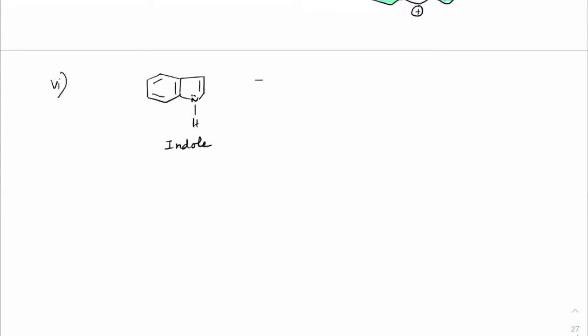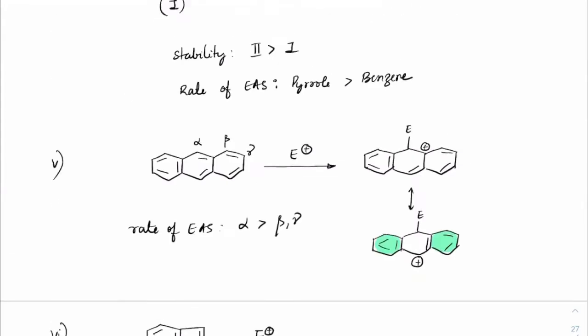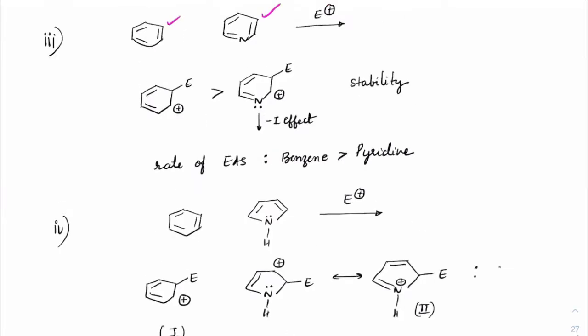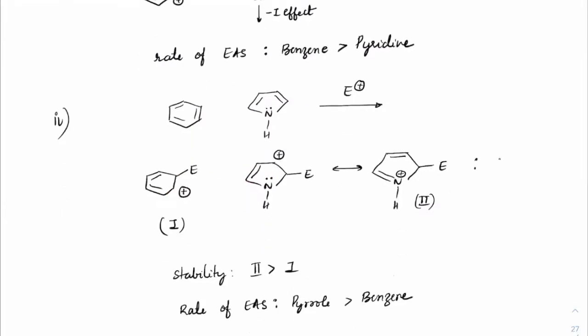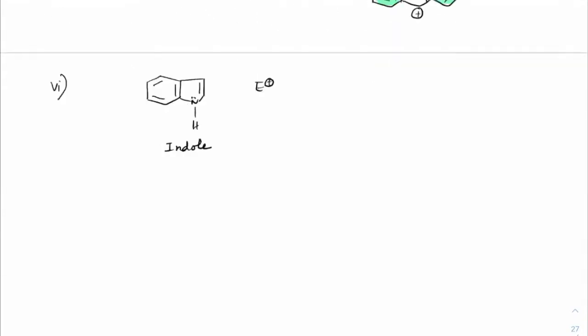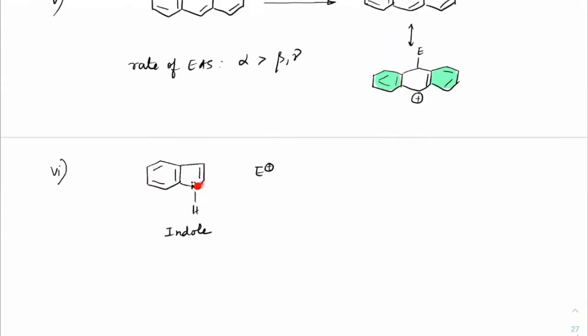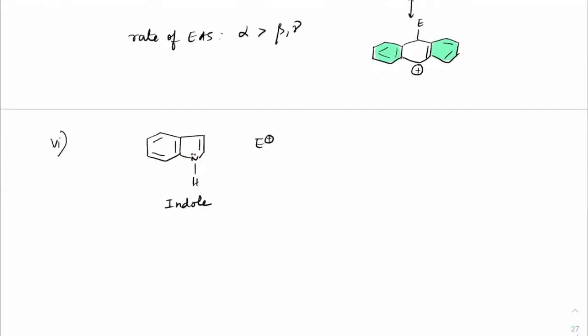So in indole, if the electrophile approaches, just now we have learned one thing. Between the benzene ring and the pyrrole, which is more activated? Pyrrole is more activated. So it will go on the pyrrole side. And within the pyrrole, normally we have learned alpha, but this time beta is more favorable.